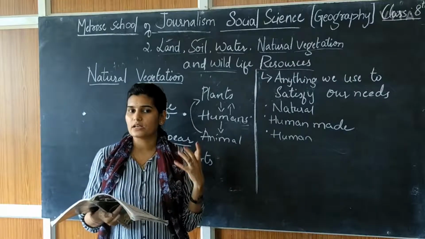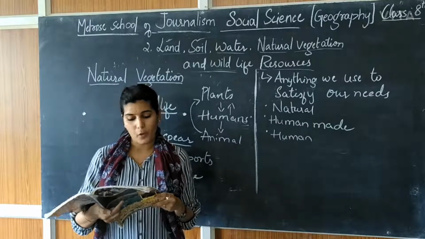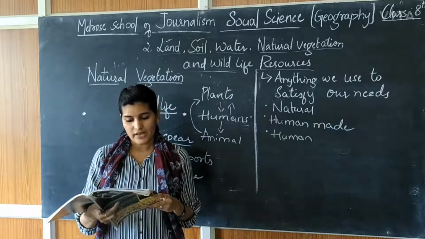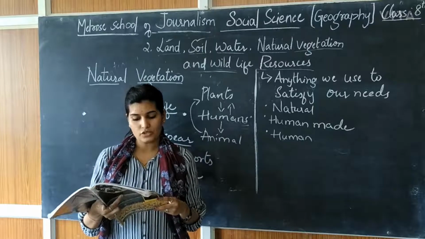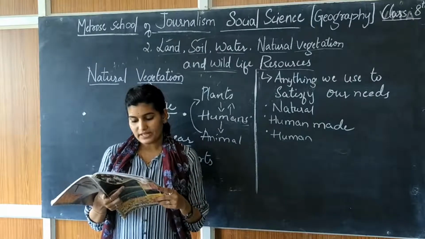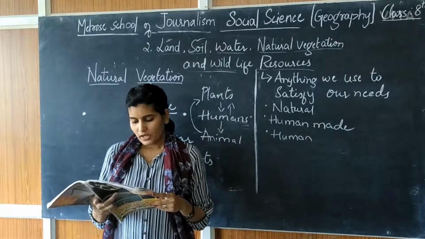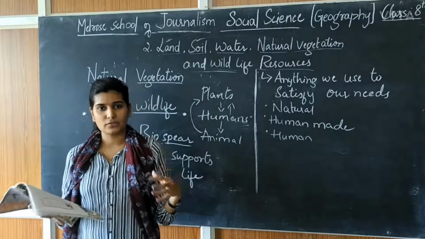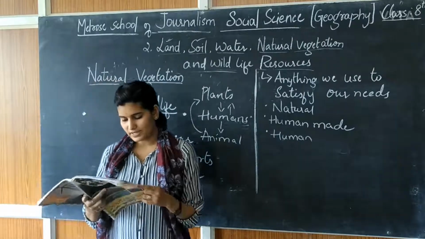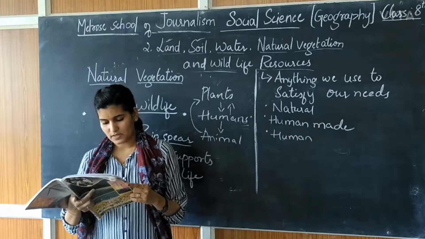So insects like bees provide us honey and are also useful for pollination, that means transferring pollen grains from male to female stigma for reproduction, and they act as decomposers in the ecosystem. Ecosystem is where plants and animals and human beings live together. Birds feed on insects and act like decomposers as well.